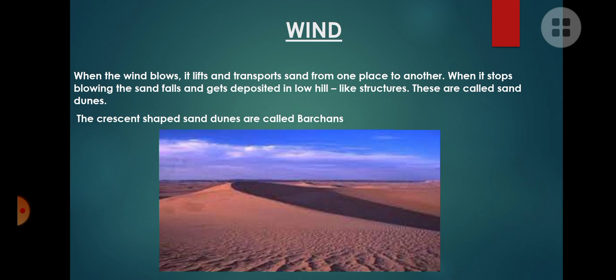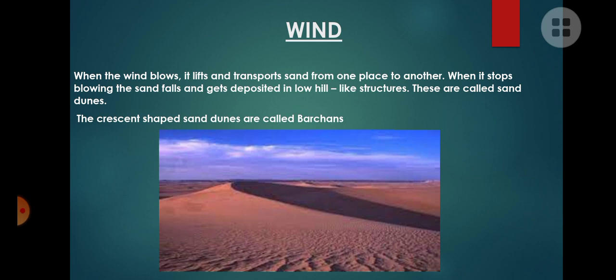And the crescent shaped sand dunes are called barchans. Crescent means half moon shaped. When you look at the moon during the final stage, it looks like a crescent, that is half moon, quarter moon, not even half, quarter moon shape, that is called crescent shape. Look at the dark spot in the picture, it looks like a quarter shaped moon.